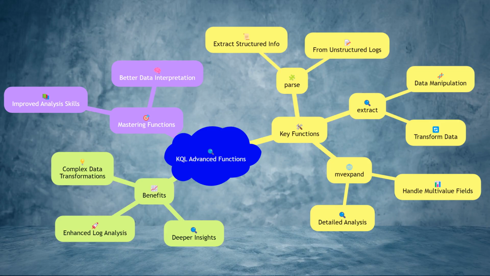KQL offers a wide range of advanced functions that can enhance your log interrogation capabilities. Functions like parse, extract, and mv-expand allow you to manipulate and transform data in sophisticated ways. For instance, you can use parse to extract structured information from unstructured log messages, or mv-expand to handle multi-value fields. These advanced functions enable you to perform complex data transformations and gain deeper insights from your logs. Mastering these functions can significantly improve your ability to analyze and interpret log data.